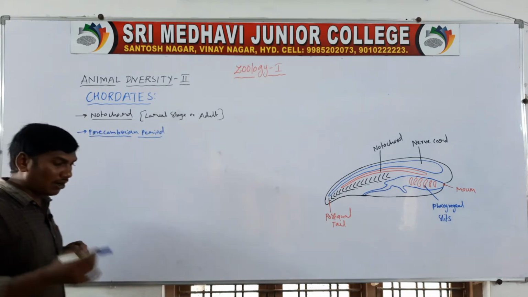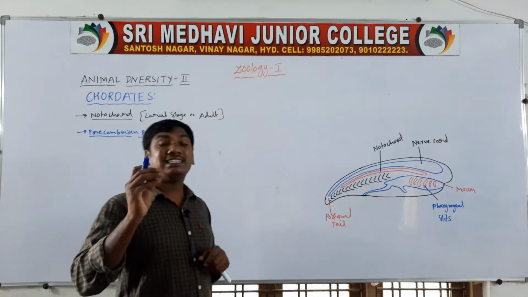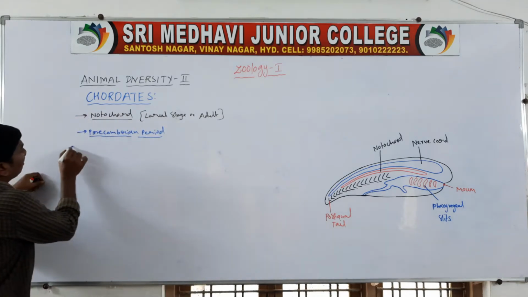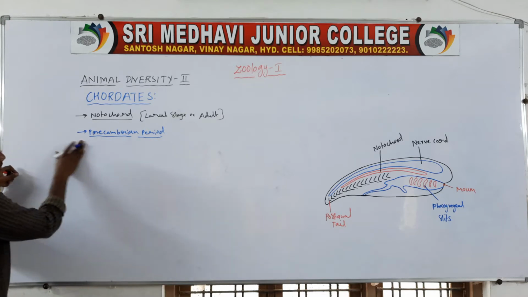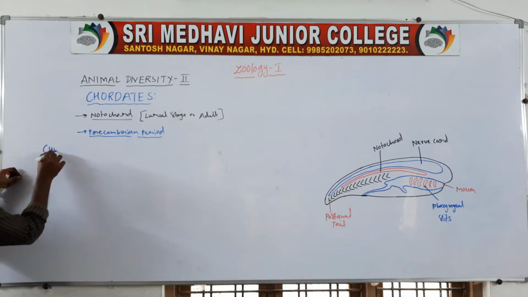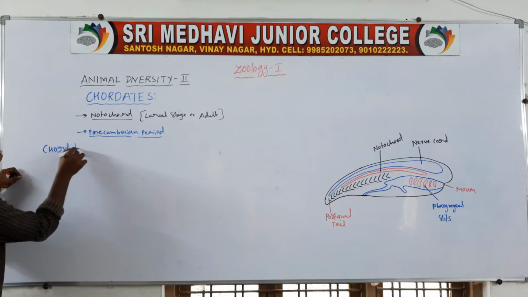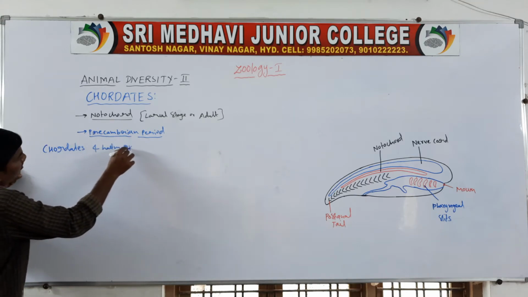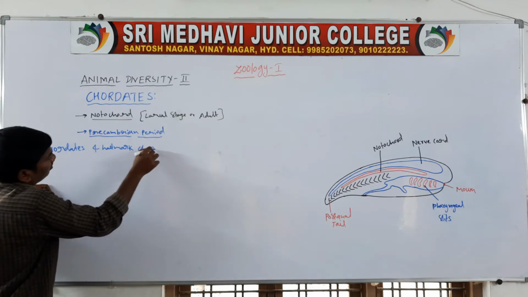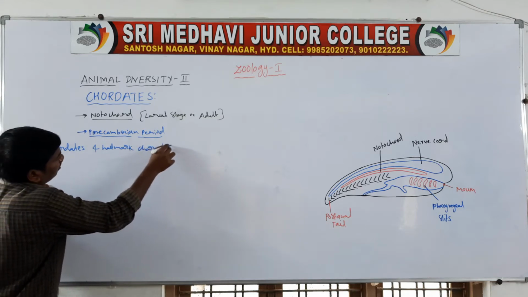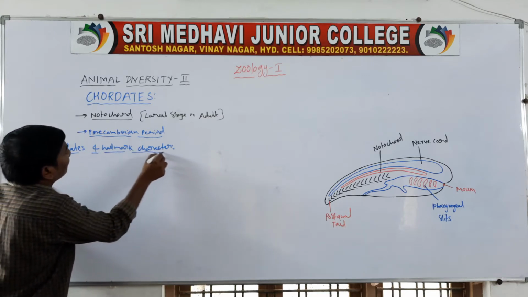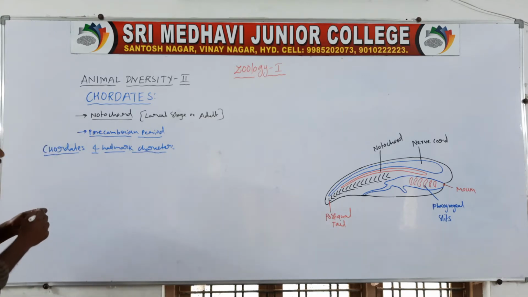Next, the chordates contain mainly four hallmark characters. Chordates, four hallmark characters, four important characters.